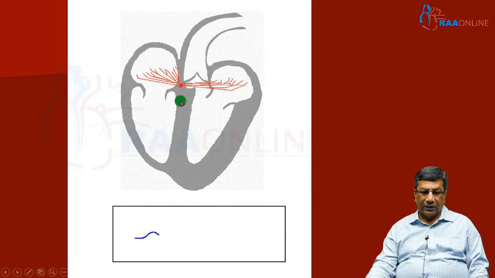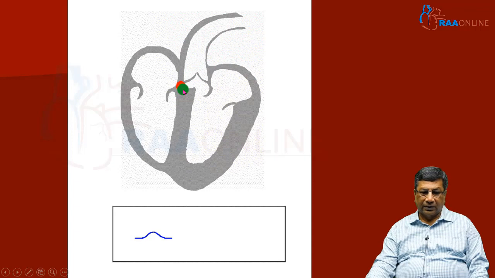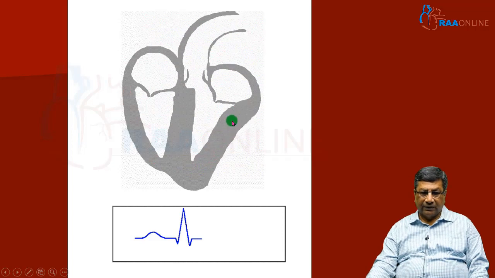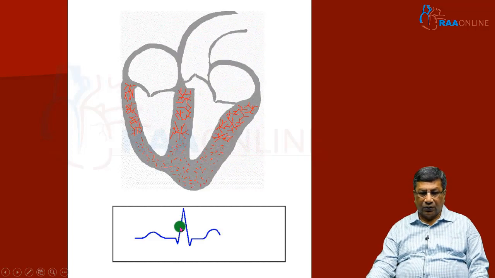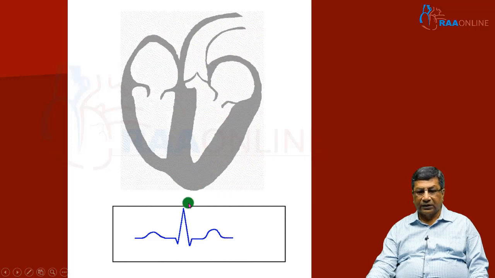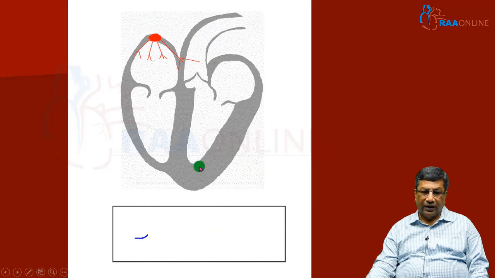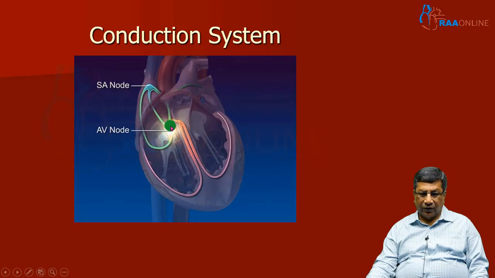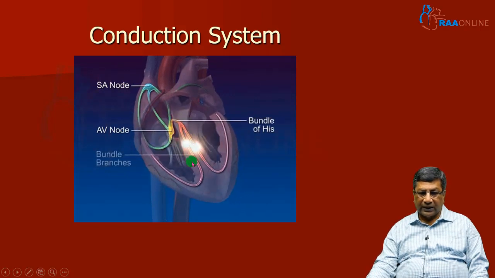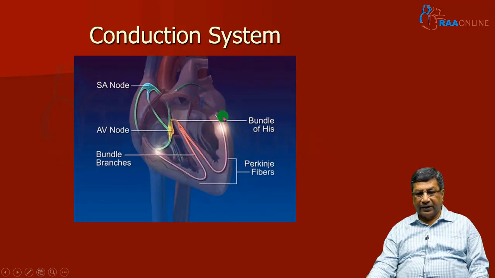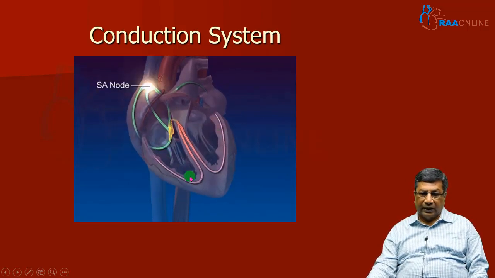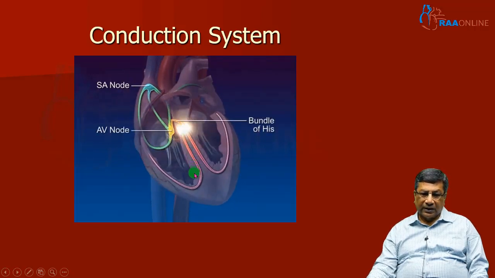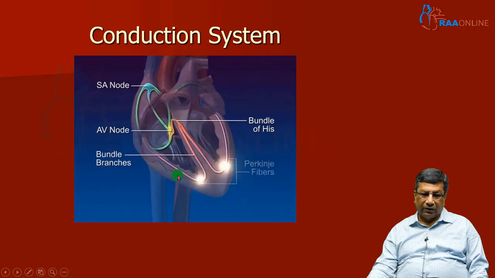So, we told you that the P wave is due to atrial activation, then AV nodal delay is the PR segment, ventricular depolarization is the QRS, and then the ST segment and the T wave. The QRS is ventricular depolarization, and it takes a very short time. When the impulse travels from the sinus node and after AV nodal delay, it passes through the specialized conduction system of the heart very rapidly, simultaneously depolarizing both right and left ventricles at a very fast speed, because these specialized conduction systems, your Purkinje fibers, conduct the impulse at around 4 meters per second.